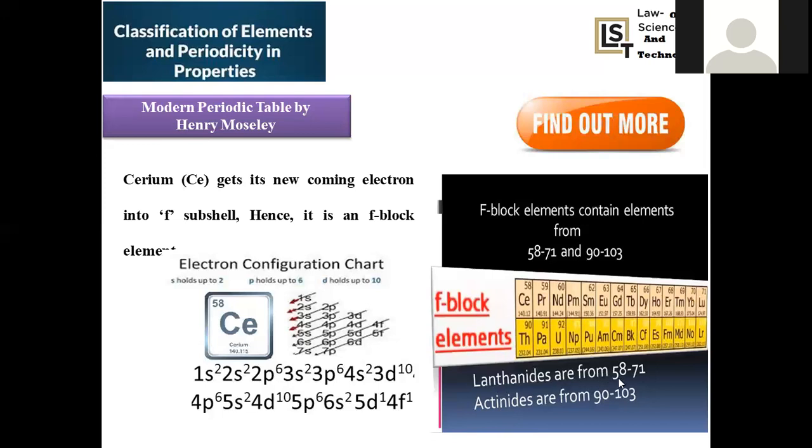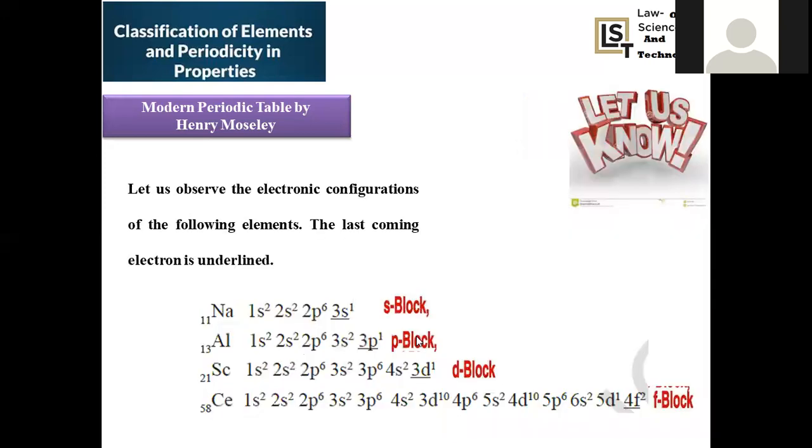Lanthanide elements start with 58, called cerium, and end with 71, called lutetium. And the actinide series starts with element number 90, called thorium, and ends at 103, called lawrencium. So this is about the representation of A block elements, where the differentiating electron enters the f subshell. f1 to f14 is the series, so each A block consists of 14 elements, right? By this, the various categories were completed.